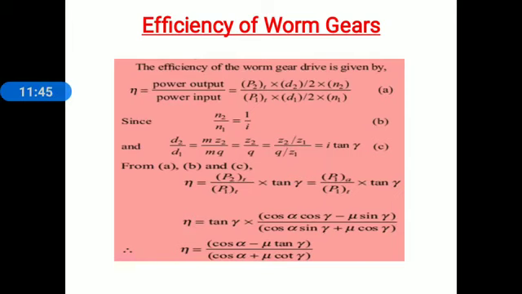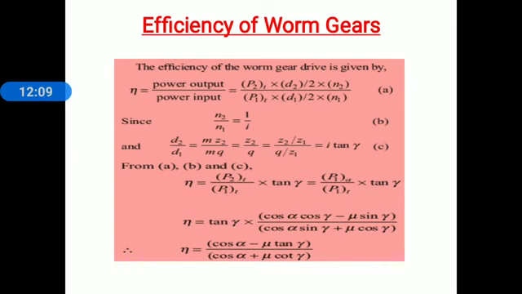Now here tan gamma is known to you, sin gamma divided by cos gamma. Use this relation and simplify. After simplification, we get the final equation for efficiency of worm gear drives.